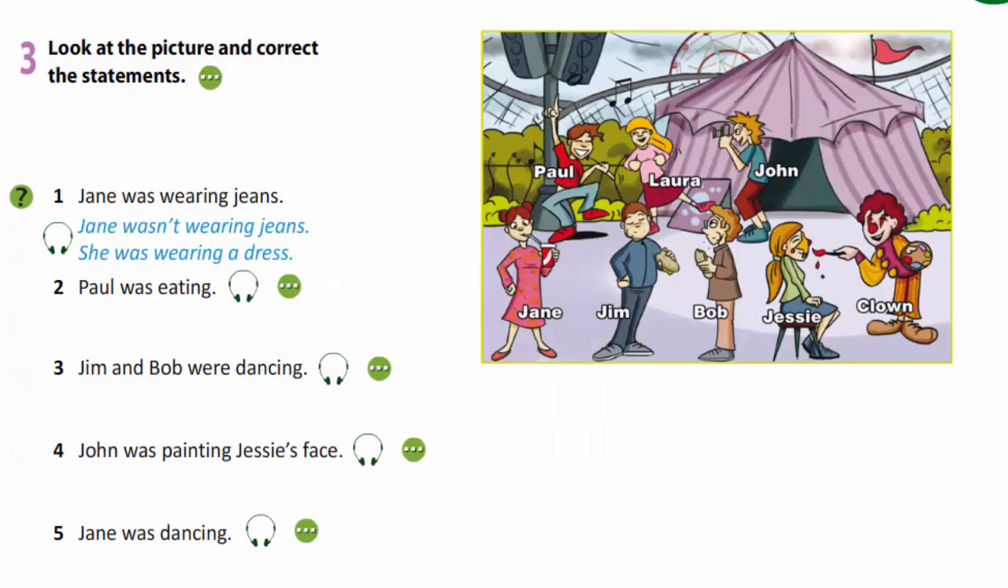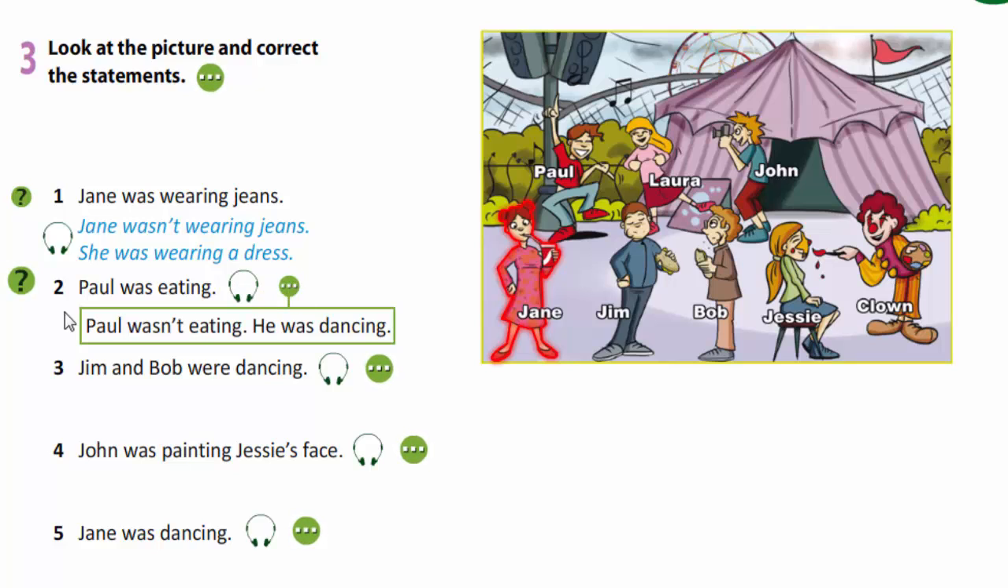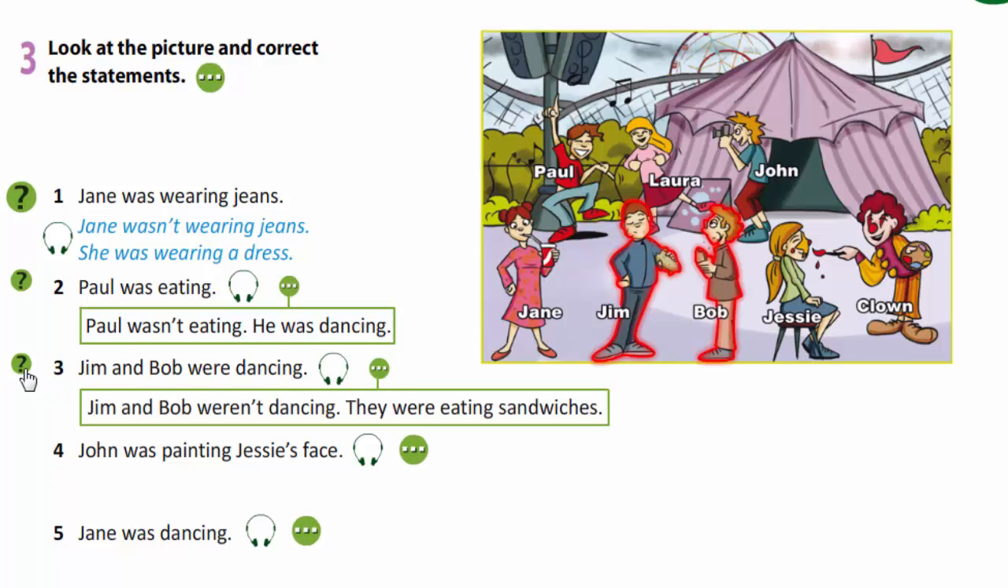In exercise 3, look at the picture and correct the statements. Jane was wearing jeans. Jane wasn't wearing jeans. She was wearing a dress. Paul was eating. Paul wasn't eating, he was dancing. Jim and Bob were dancing. Jim and Bob weren't dancing.